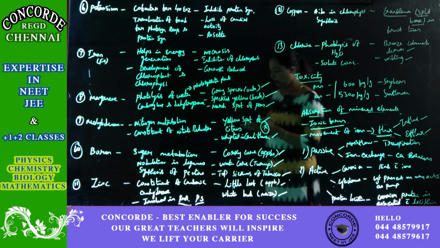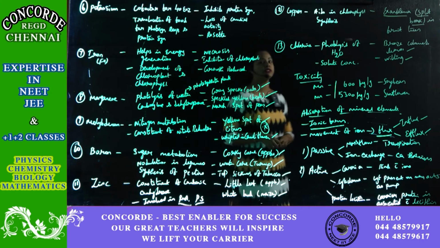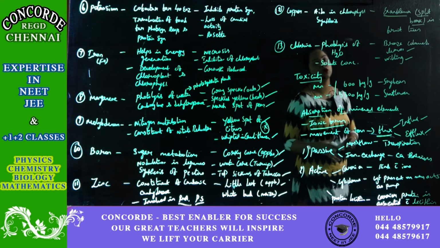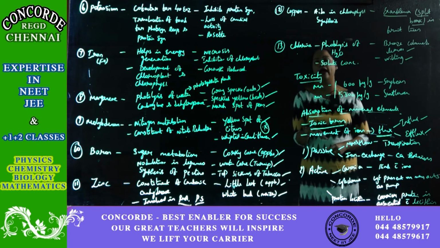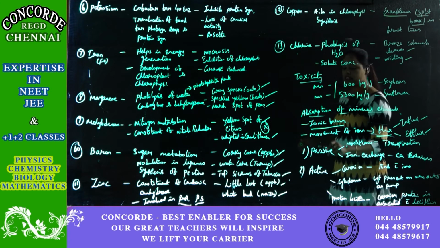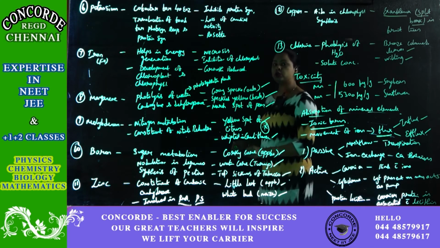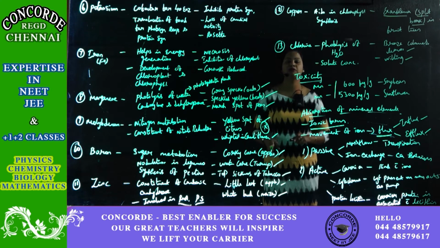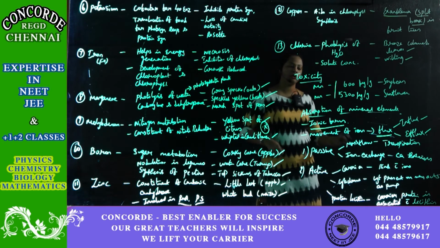Now we'll see absorption. As I keep saying from the beginning, any absorption will be either passive absorption or active absorption. Here the same is applicable. You are also aware that passive absorption does not require any energy, whereas active absorption requires energy.